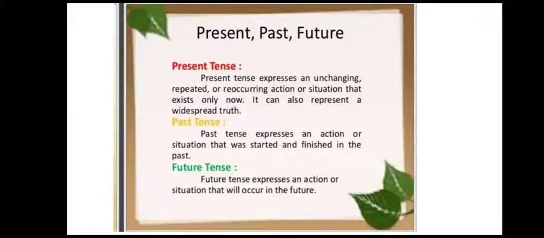Now let us understand future tense. Future tense expresses an action or situation that will occur in the future. When we talk about future, something which is going to happen, that comes in the category of future. So future tense always talks about things which are going to happen in the future.